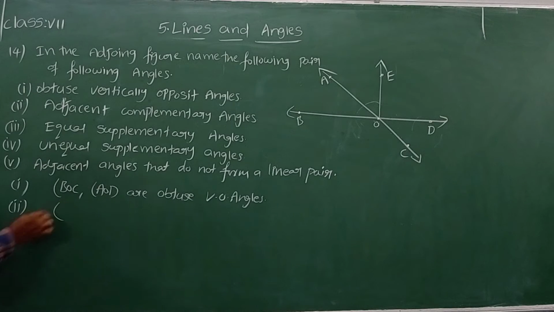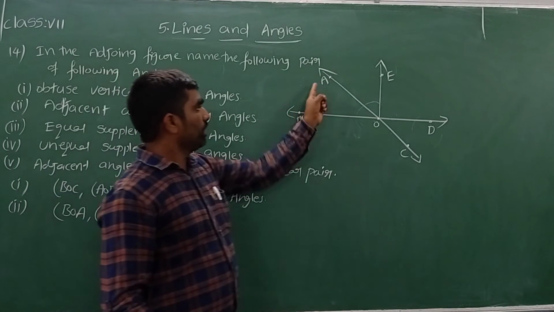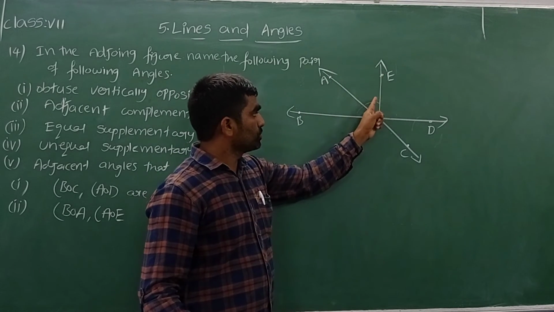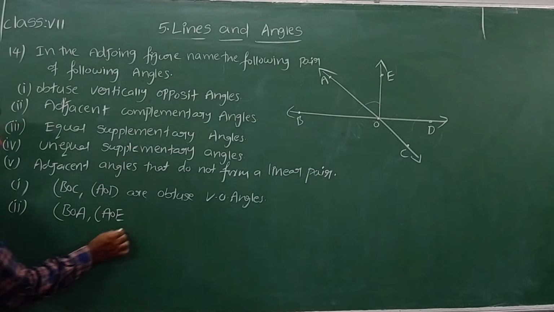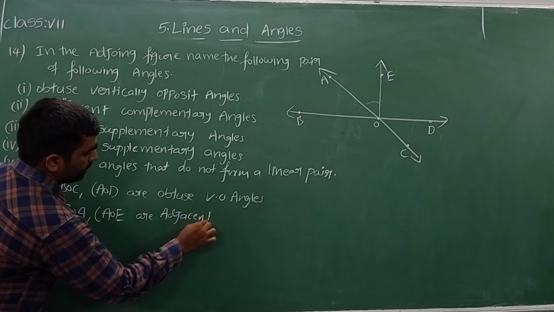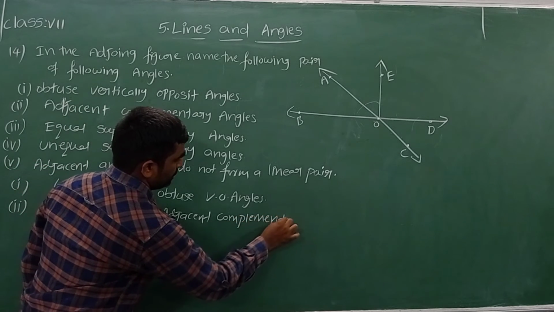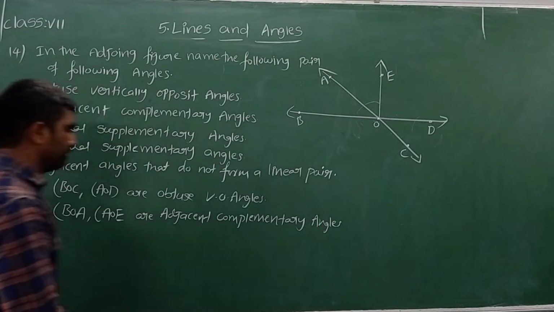So we can write angle BOA, comma, angle AOE. Angle BOA, this angle. Angle AOE, this angle. So both the angles are adjacent and they are complementary to each other. Yes, I can write adjacent and complementary angles.